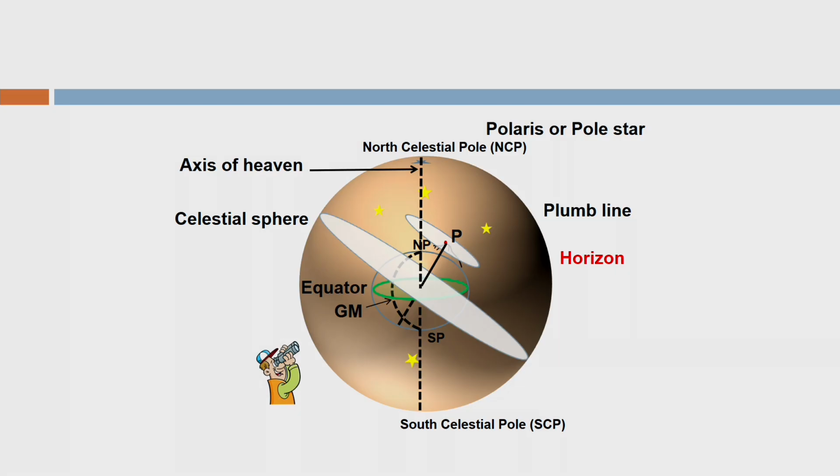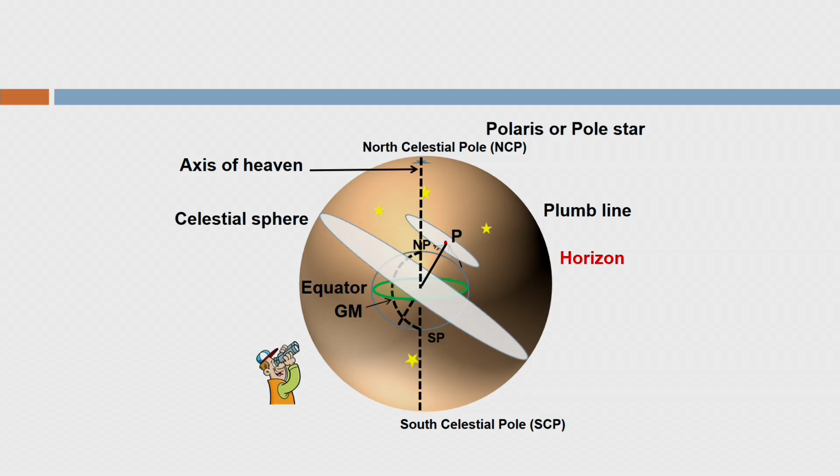That will make my life a little easy, because I can find out the locations of the different stars with respect to the center. With this idea, I am extending the horizon. Now, there is a horizon which is parallel to the observer's horizon, but it is passing through the center of the Earth. Such a horizon is intersecting with the celestial sphere.